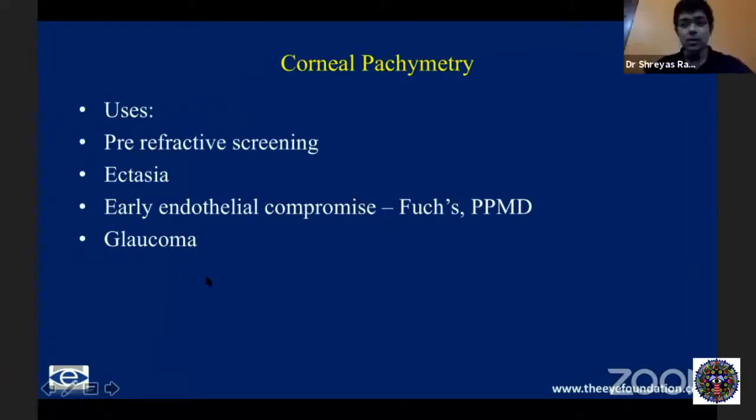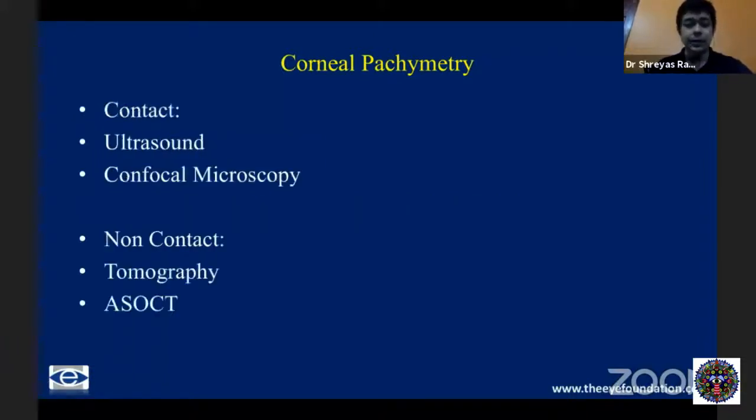Again, in glaucoma, as you all know, a thinner or thicker cornea can have an effect on intraocular pressure measurements, and that needs to be kept in mind when you have an excessively thin or excessively thick cornea. Looking at the devices to measure pachymetry, you have the ultrasound, which is considered the gold standard. The ultrasound can be the regular probe, or you have the UBM which can be used. Confocal microscopy is also another way of measuring pachymetry.